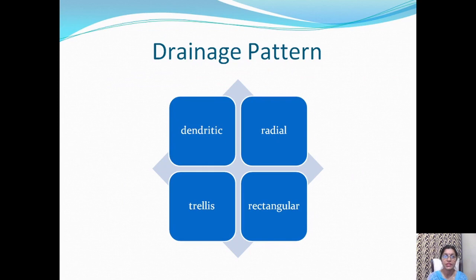Drainage pattern is the arrangement of a river and its tributaries. The drainage pattern is the result of nature and structure, topography and slope of an area. We will read about 4 drainage patterns in this chapter: dendritic, radial, trellis and rectangular.